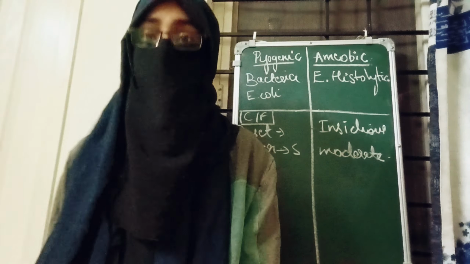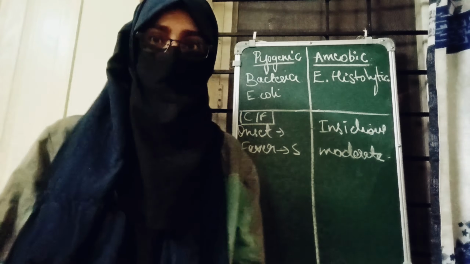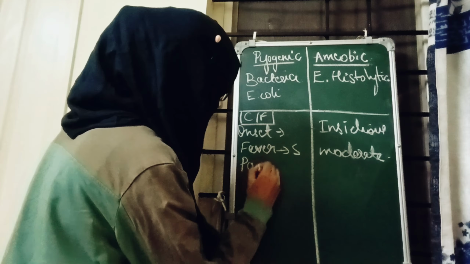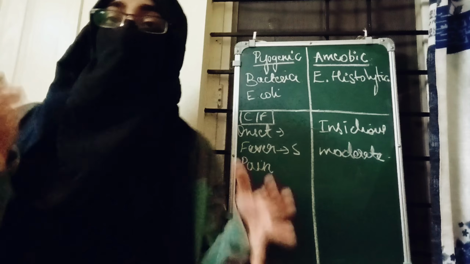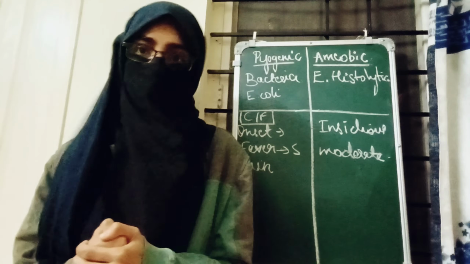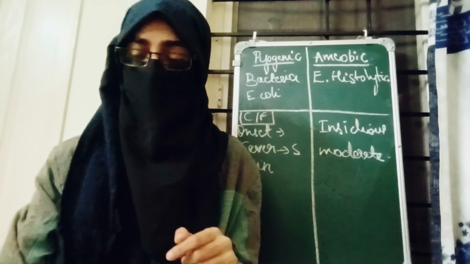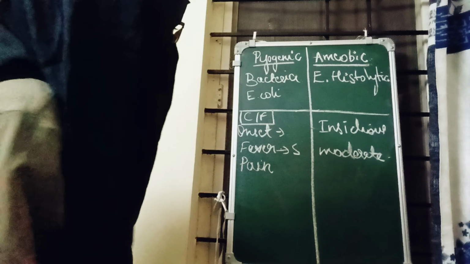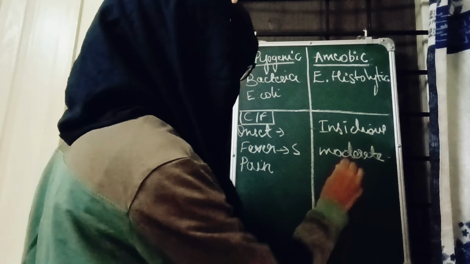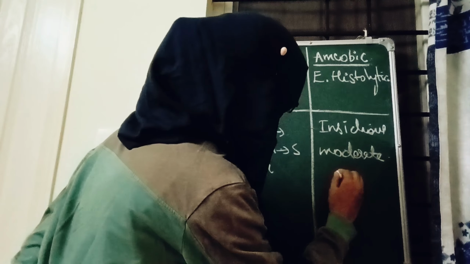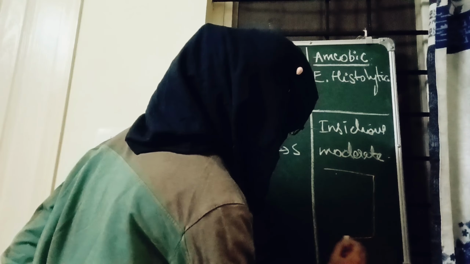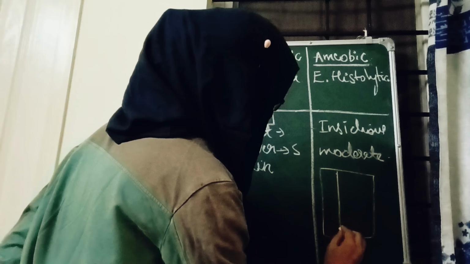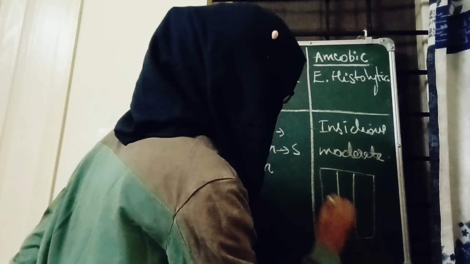Okay, then coming on to the pain. अब इतनी बड़ी पस की कैविटी है तो person will experience pain, right? So where will be the pain present? See, our abdomen is divided into, I'll draw here, then I'll rub. Okay, our abdomen, imagine this as our abdomen. Okay, so it is divided into 9 quadrants, right?